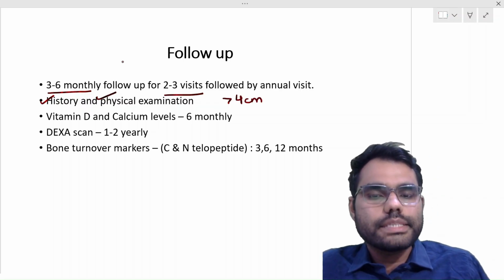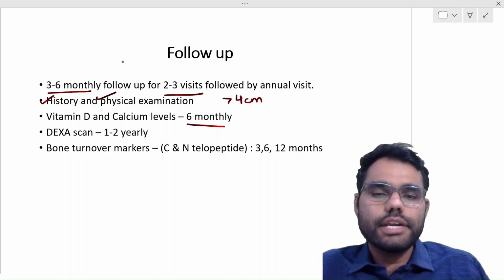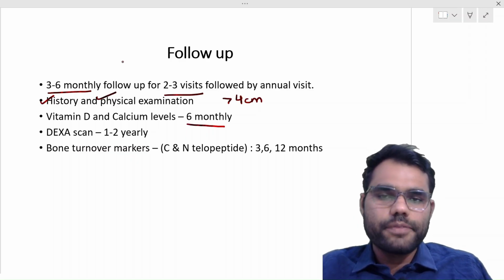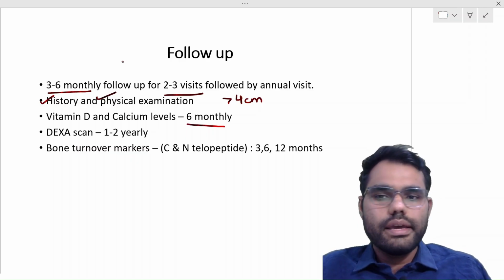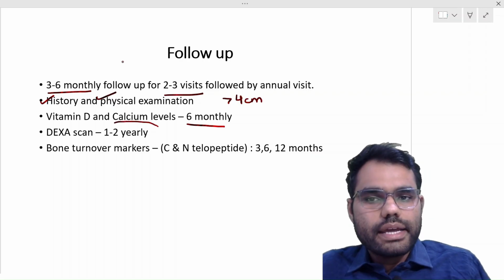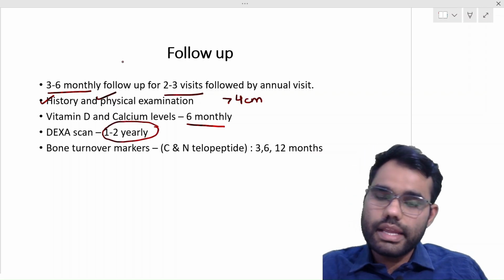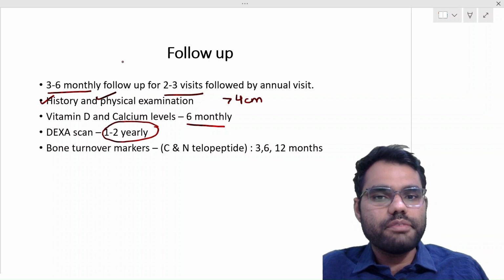Then vitamin D and calcium level should be done initially 6 monthly to target vitamin D of more than 20, and once it is achieved we can do it annually. Then DEXA scan should be done every 1 to 2 yearly. Similarly, FRAX score should be calculated on every visit.